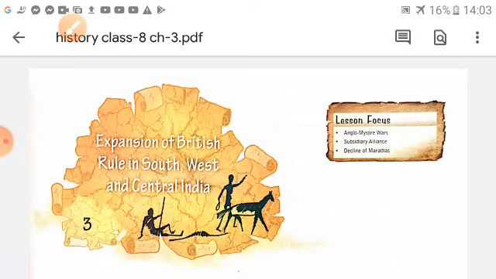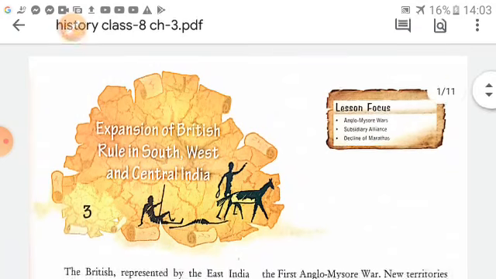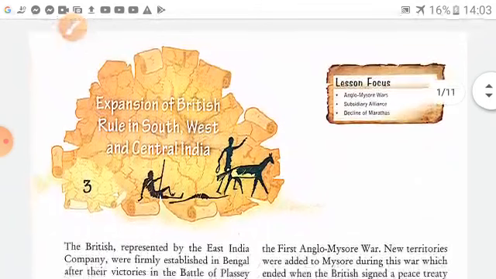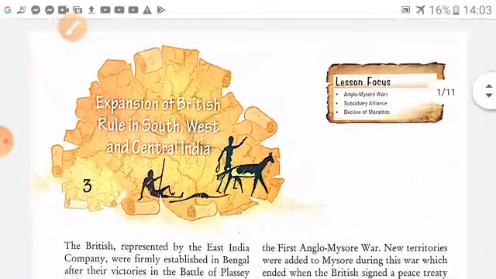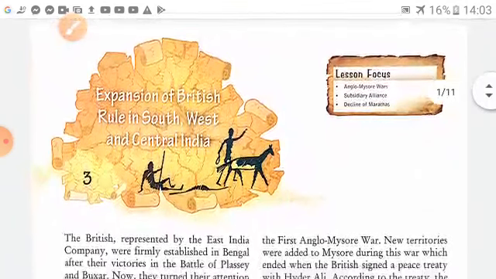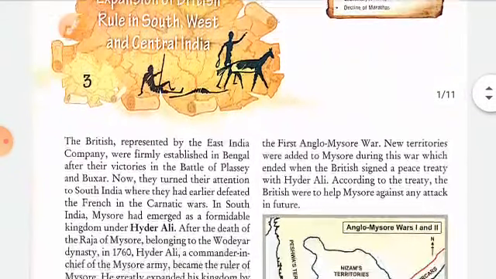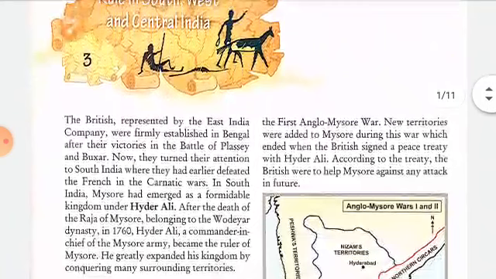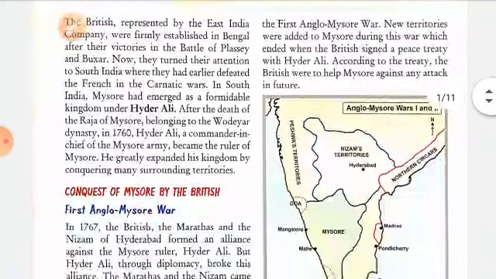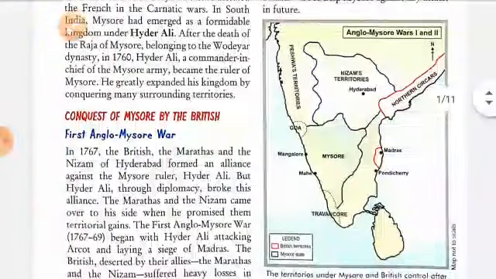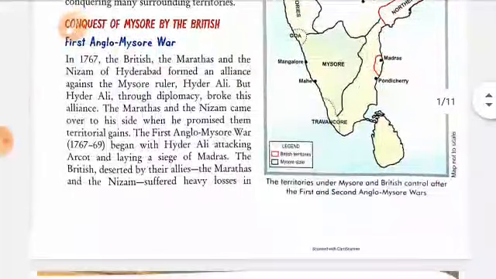And the topic once again is the expansion of British rule in southwest and central India. As in our last session, we studied how the Britishers, after establishing themselves in Bengal, moved towards South India, and there they fought a war against Hyder Ali and his son Tipu Sultan. These were known as the Anglo-Mysore Wars.